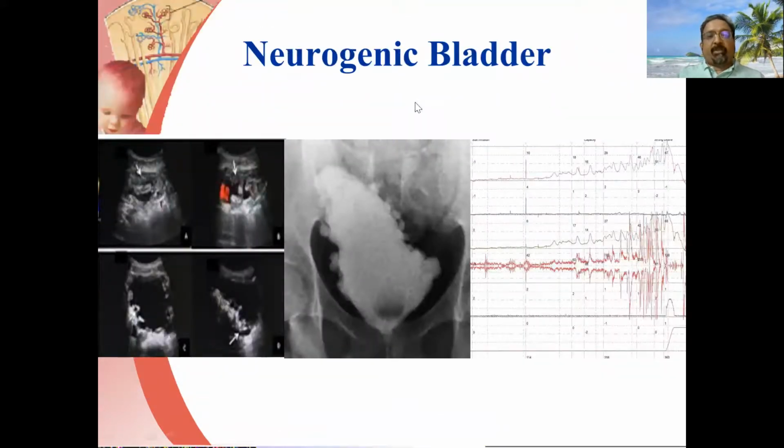In those with a neurogenic bladder, the ultrasound reveals a thickened bladder and there is a large post-void residual volume. And the voiding cystourethrogram reveals a Christmas tree type of bladder. In this situation, urodynamic examination is mandatory to look for unstable bladder contractions and poor compliance.